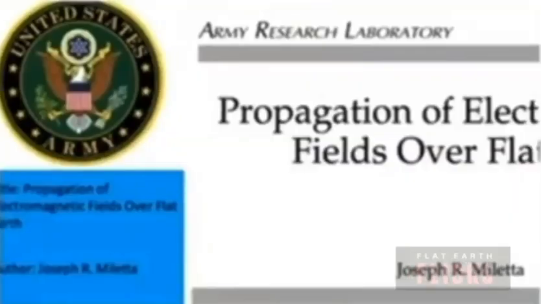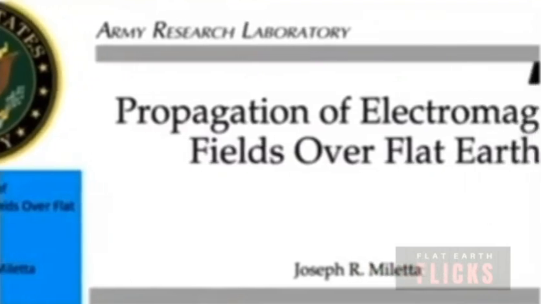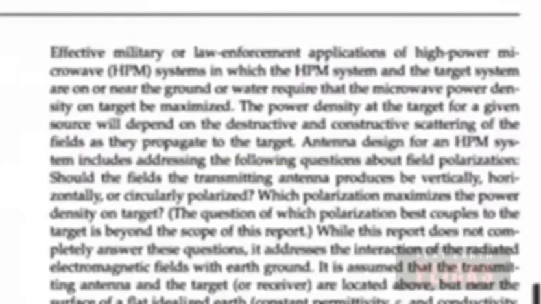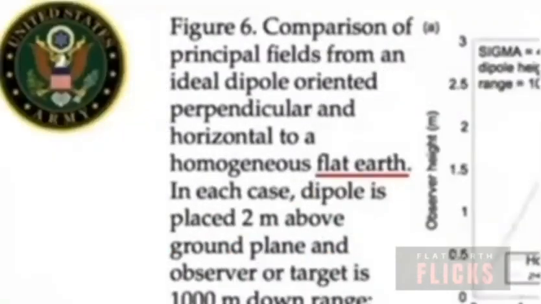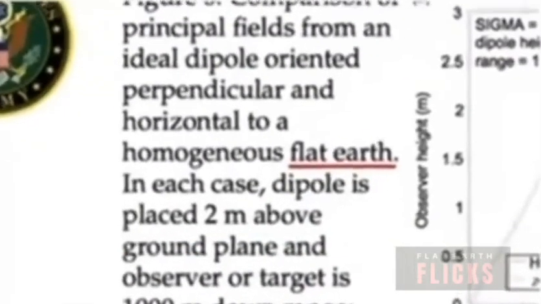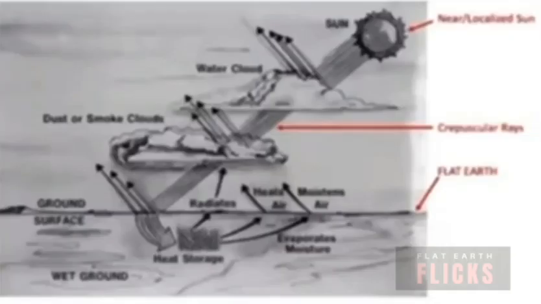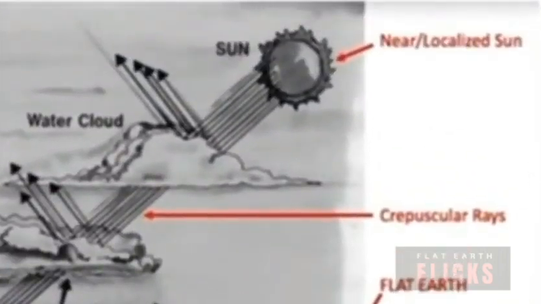This United States Army document from the Army Research Laboratory on the propagation of electromagnetic fields over flat Earth mentions transmitters placed on the surface of a flat, idealized Earth. In one of its figures, it also mentions flat Earth. In another Army Research Laboratory document, it depicts a diagram showing a flat Earth, crepuscular rays that we mentioned earlier, and a near and localized sun.